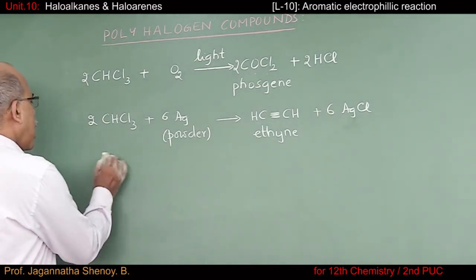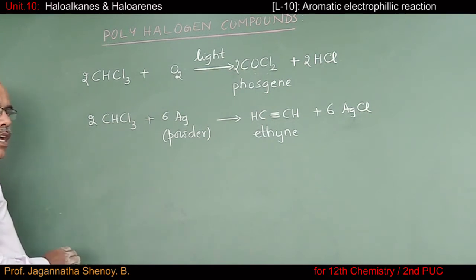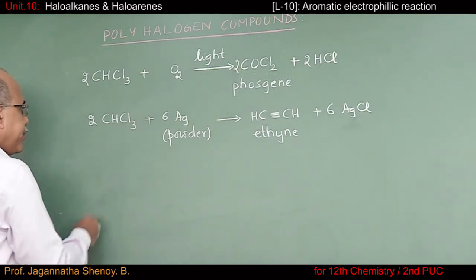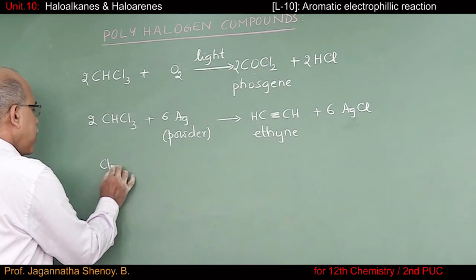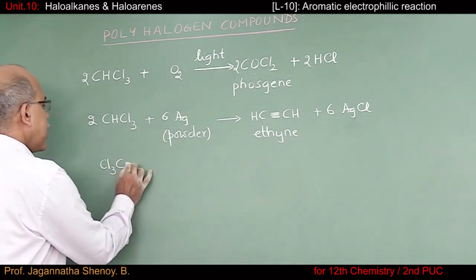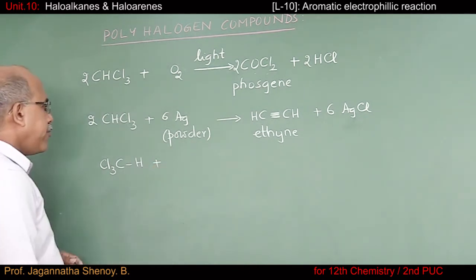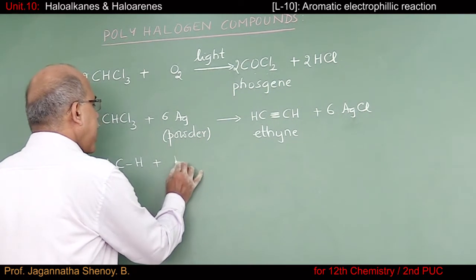The next one, I'll consider chloroform and I'm going to treat it with concentrated nitric acid. So for the sake of simplicity, let me write chloroform like Cl3CH. This is chloroform. I'll treat it with concentrated nitric acid.